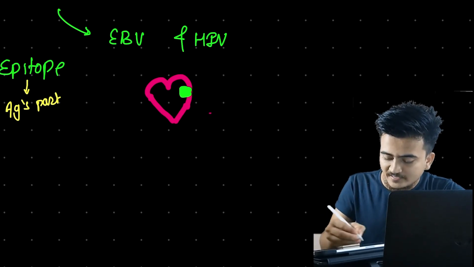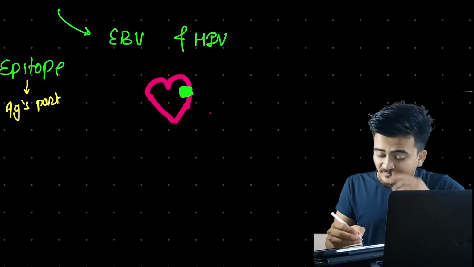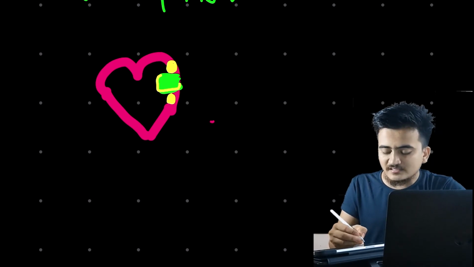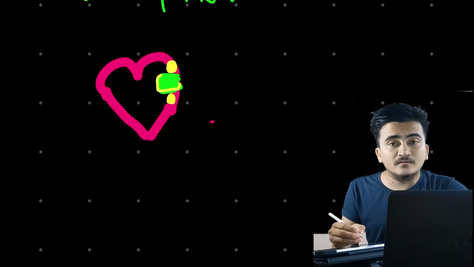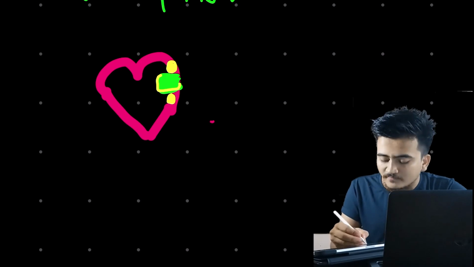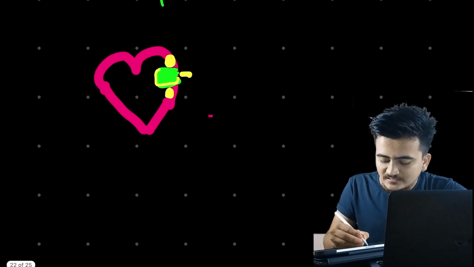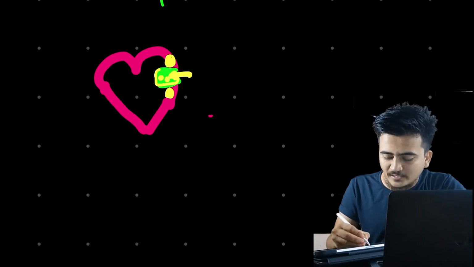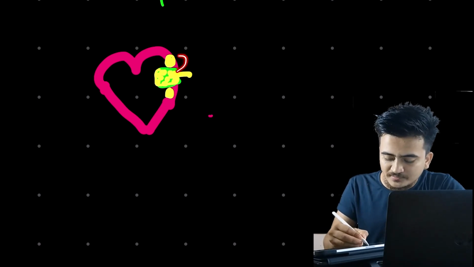When this small portion of the heart is infected, the inflammation is so severe that the neighboring cells beside these cells are also going to be damaged. This occurs because of the antibody that was produced against the cells present here, and the spread of cryptic epitope. The cryptic epitopes which were present here spread to these areas, and because of this there was further expansion of the autoimmune disorder.